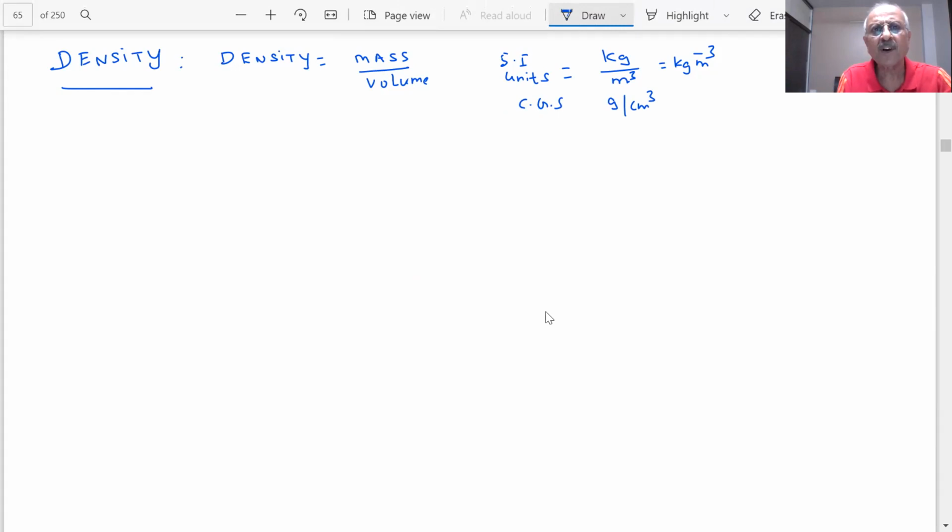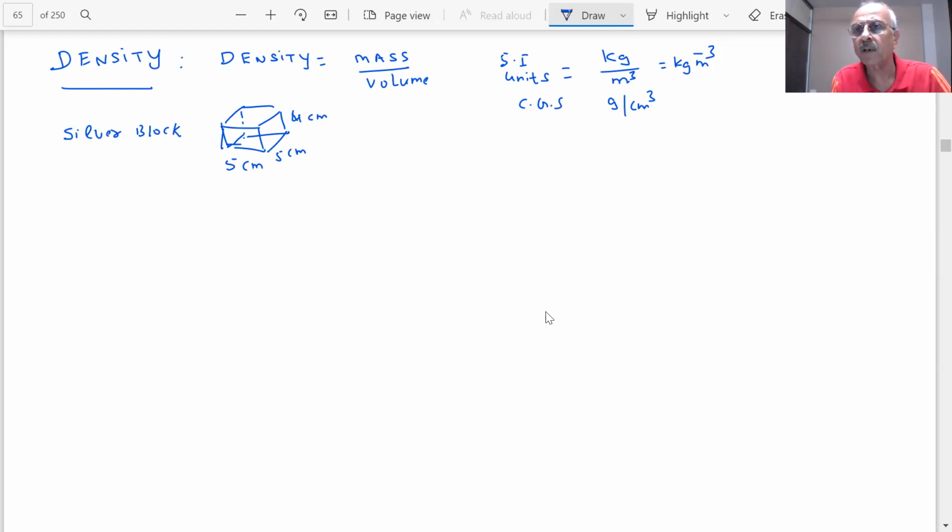What is the purpose of density? Why are we talking of density, students? Consider that you have a silver block. For example, I take a block of silver with dimensions 5 centimeter, 5 centimeter and 4 centimeter.